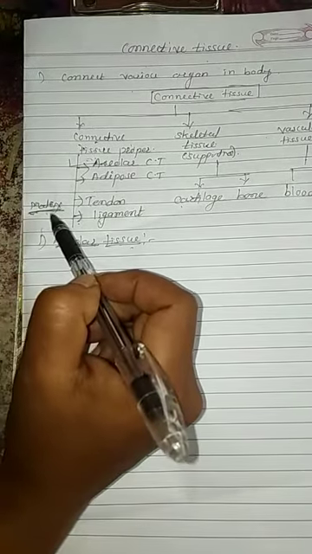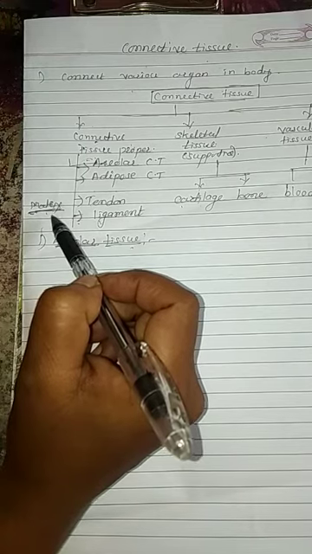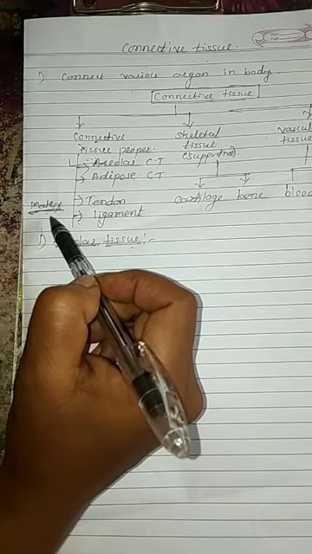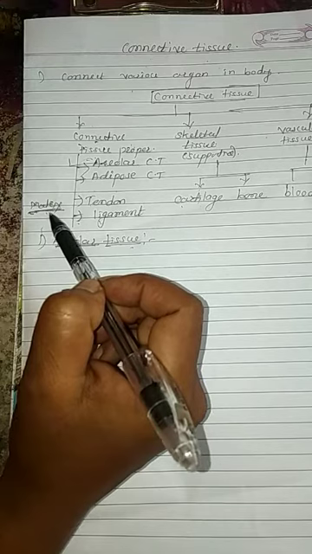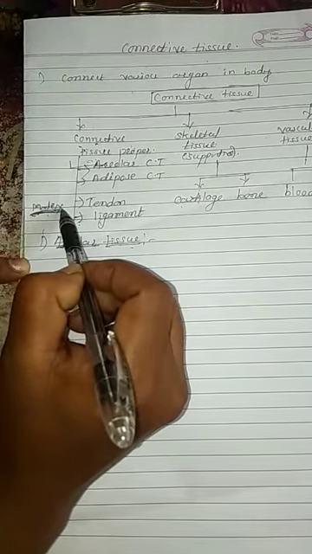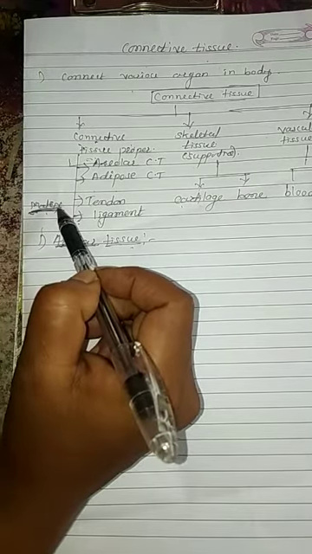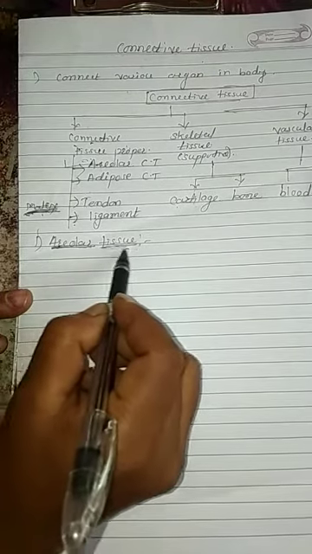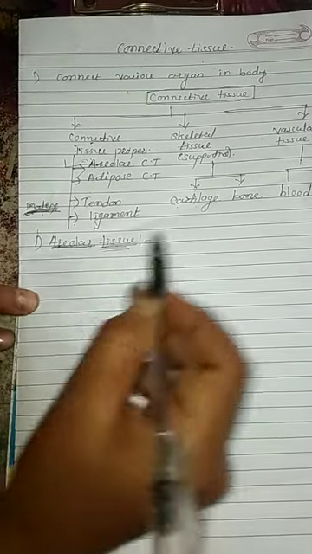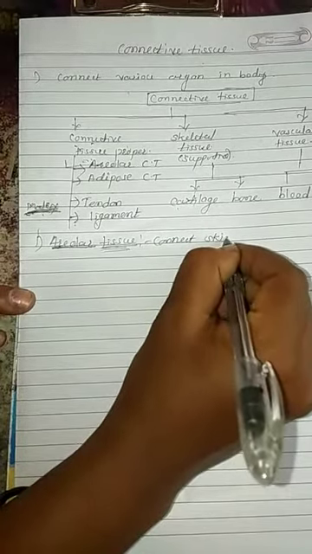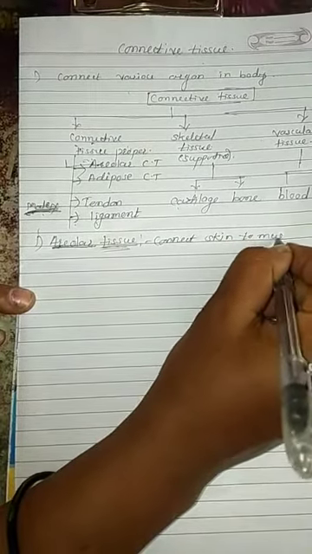Like that, if you want to join 2 things, we use glue, gum, fevicol, as per the things to be connected. In the same way, the matrix is glue-like and connects the cells of this tissue. Areolar tissue has a jelly-like matrix, and it connects skin to the muscle.